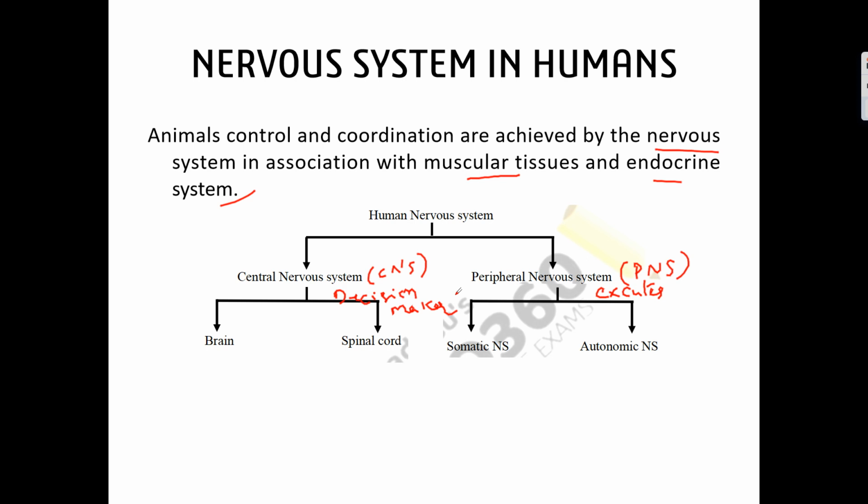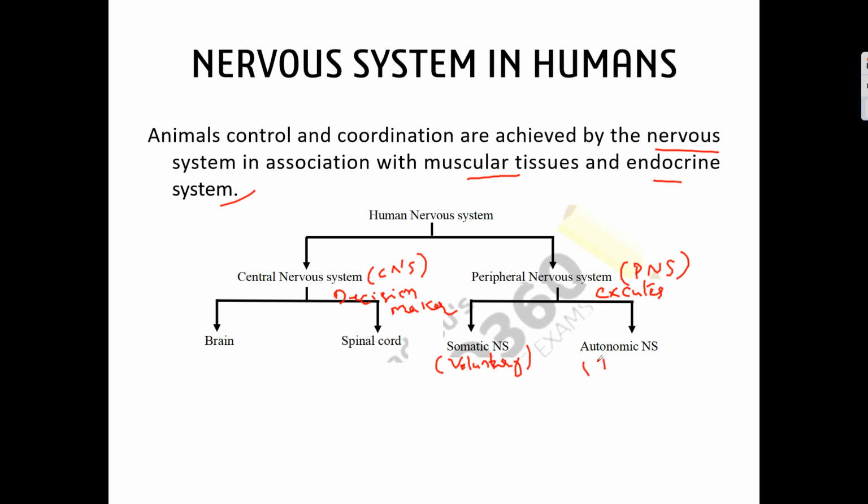Somatic means which is under our control. We tell them to do the actions, and they will do the action. Like if we ask our leg to move, it will move. That is called the somatic nervous system.